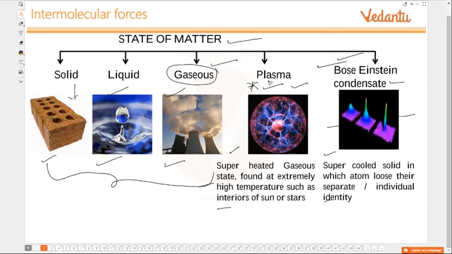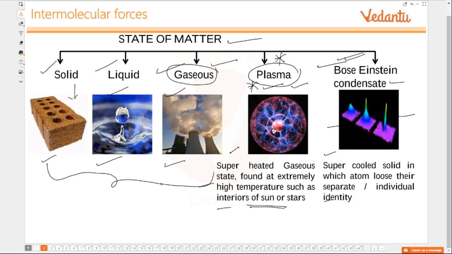Change with temperature. Okay, I will tell you that. See, these are the different states of matter. Probably you were not here when I explained this. These three things we have studied in basic concepts: solid, liquid and gaseous state. There is a plasma state which occurs only at very high temperature, especially in the interiors of sun and stars, wherein atoms lose all the electrons. Only the nucleus and the mobile electrons will be there. That is the plasma state. We are not going to study much about this.